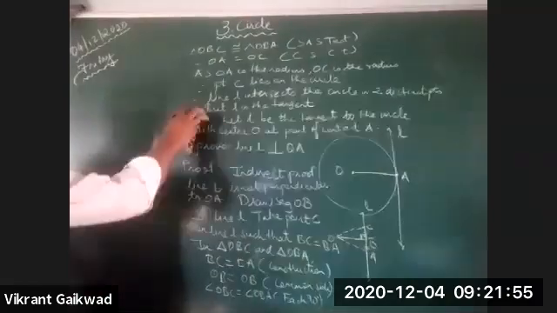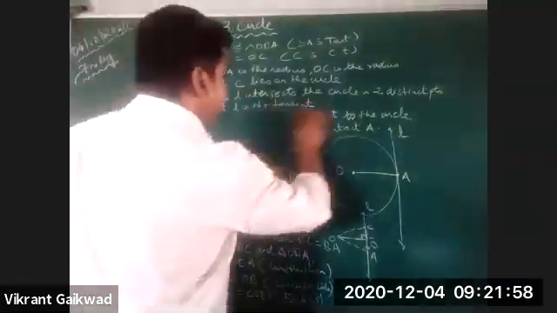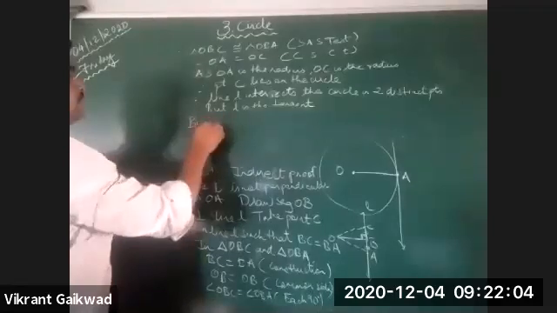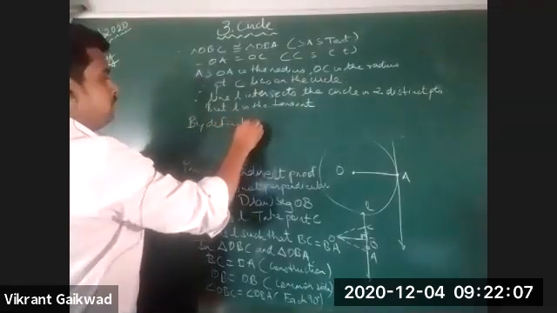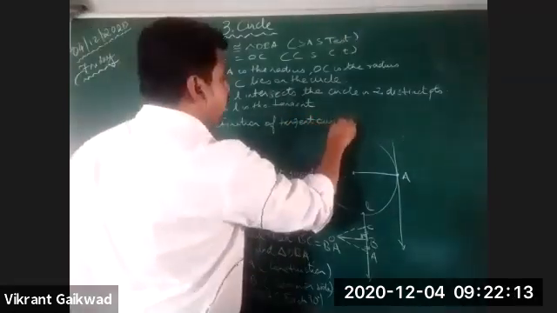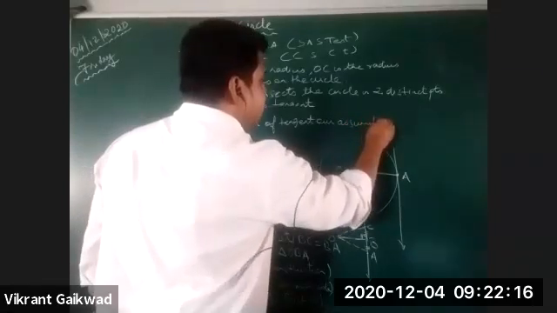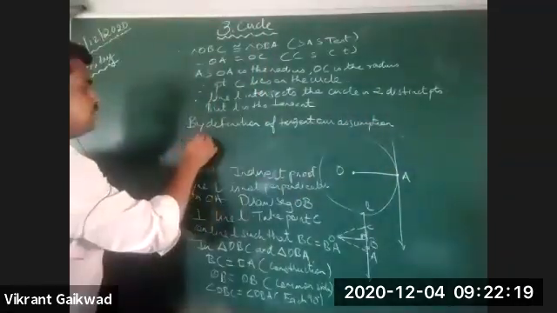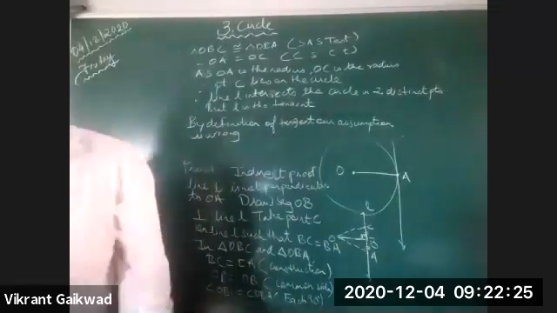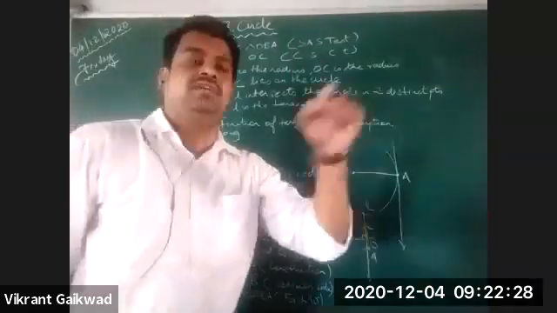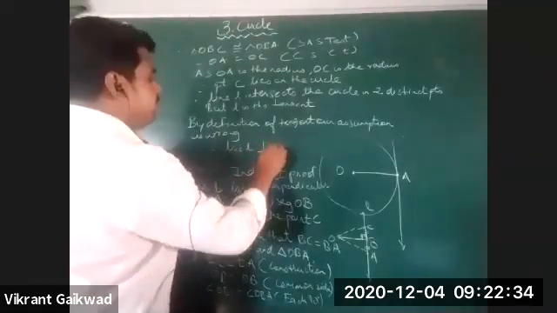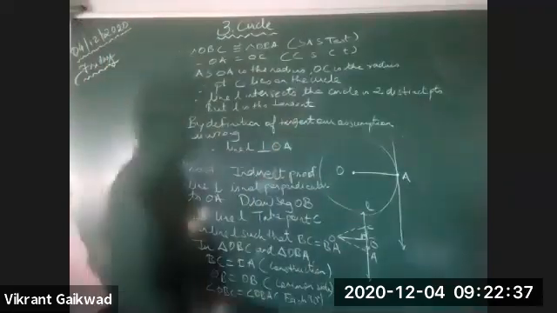Is this clear to all? So by the definition of tangent, our assumption is wrong. Whatever we have assumed is wrong, so whatever is given is true. Therefore, line L is perpendicular to OA. This is the indirect proof.